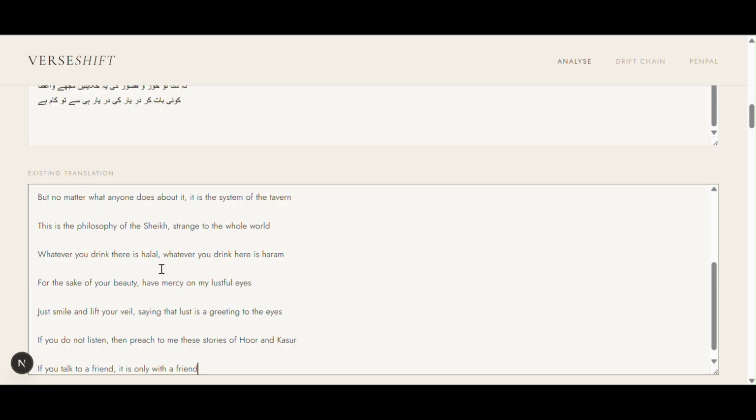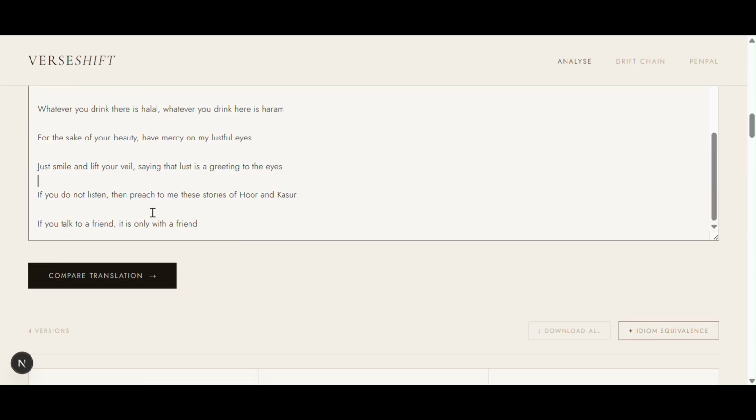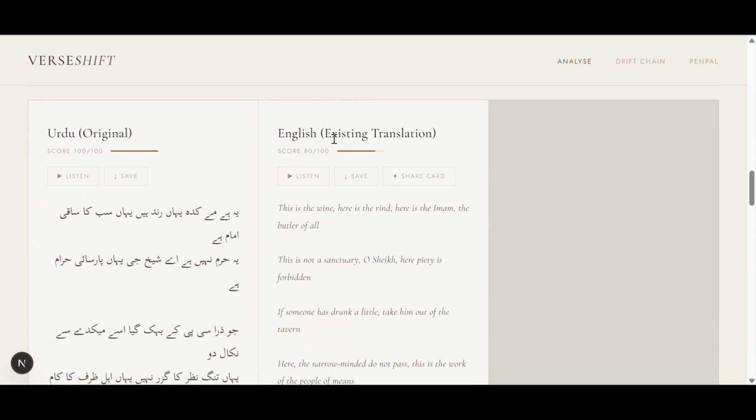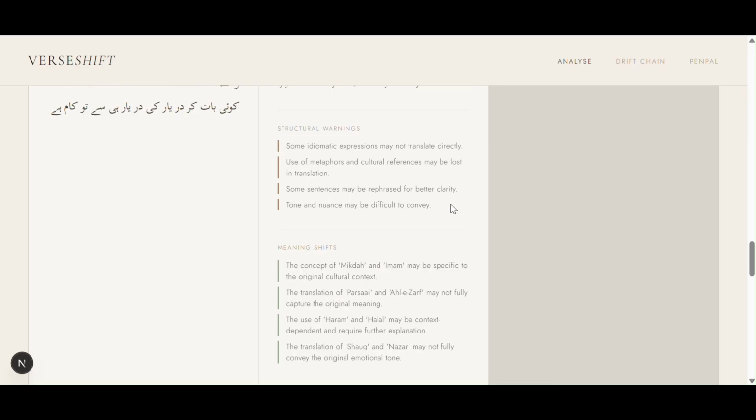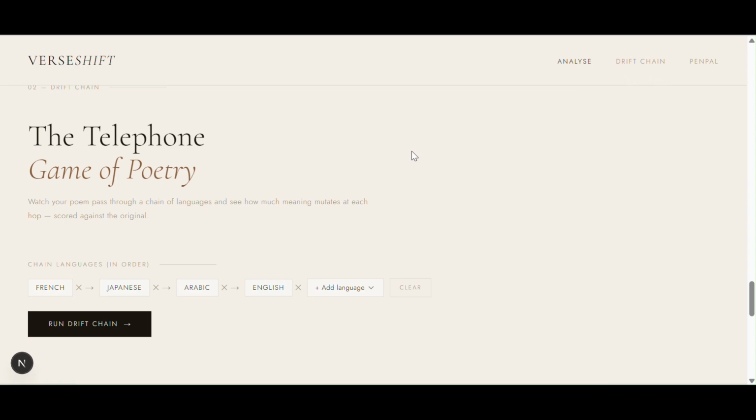any translations, there are still people working in this field who translate poems. And just in case you don't want to take those translations as they are, this feature can help you know if there are any faults with it. So we're going to compare those, and here you can see the English. Here you can see what things are wrong with it. Again, there are extra notes, such as some translations of the words not really capturing the original meaning. So yeah, and the second function that we have over here is called the drift chain.